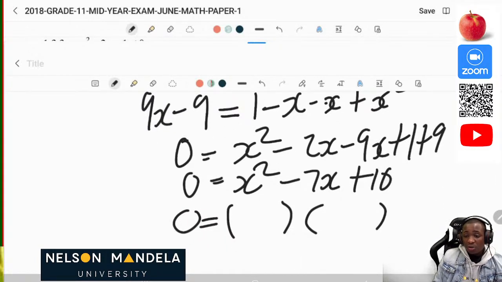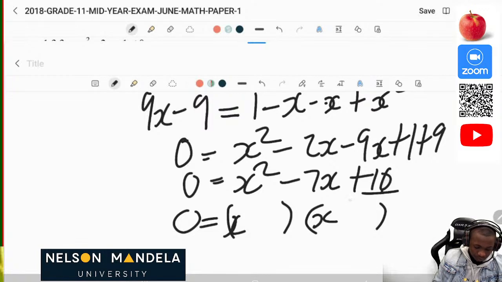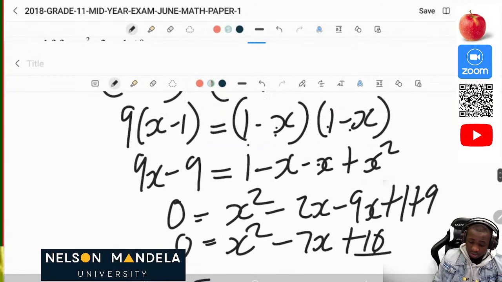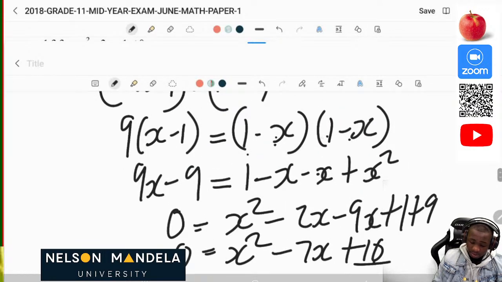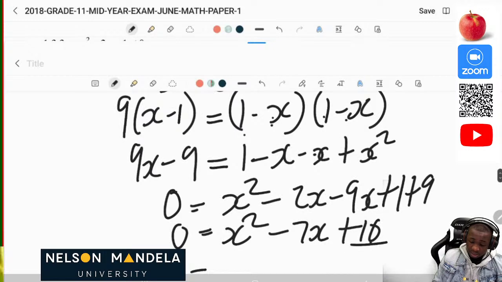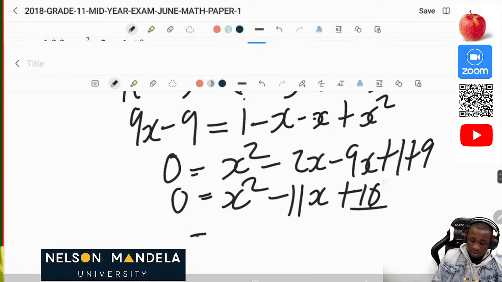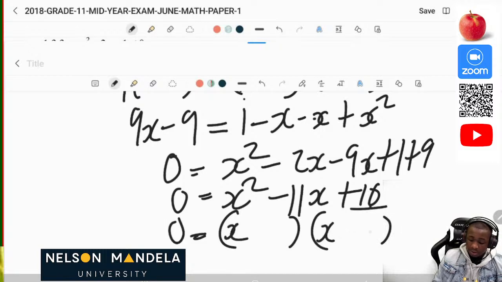So you can also use the quadratic formula from this step if you can't find factors. You can use the quadratic formula or you can use the factor form so that you can get the x values. So we have x, we also have x here. So 10 is made up of 5 and 2. Now let me just double check something here so that I don't make any mistake. Okay, great, 1x. Okay, 9x minus 9, transpose that 9 to the other side, then negative 2 minus 9 is negative 11. Sorry for that. So if it's negative 11, okay, it's going to be x, then we have 10 and 1, negative and negative.